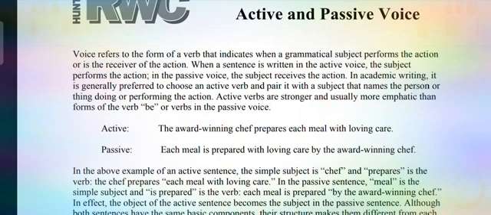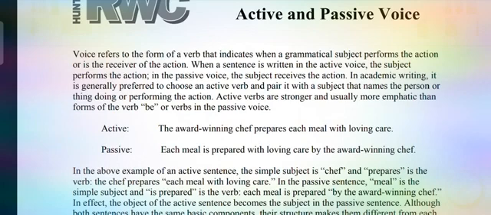First, the present tense. It has four types: present indefinite, present continuous, present perfect, and present perfect continuous. Out of these four tenses, we can change only three: present indefinite, present continuous, and present perfect. In the past, it is the same: past indefinite, past continuous, and past perfect tense.